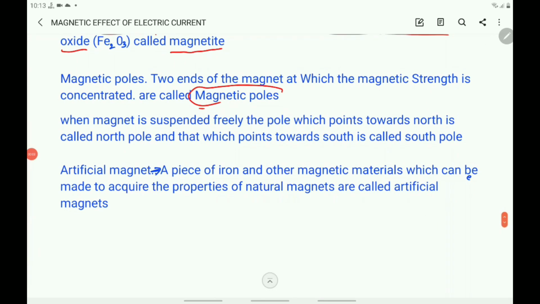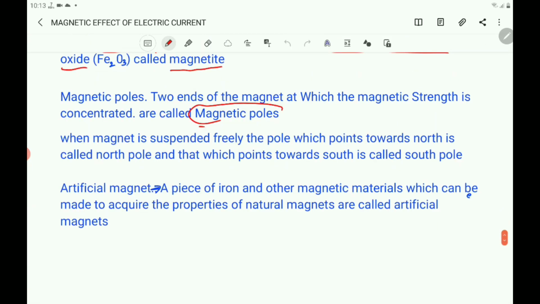Then, artificial magnet. You know what a natural magnet is? Natural magnets are available in nature. And what is an artificial magnet? A piece of iron and other magnetic materials which can be made to acquire the properties of natural magnets are called artificial magnets.